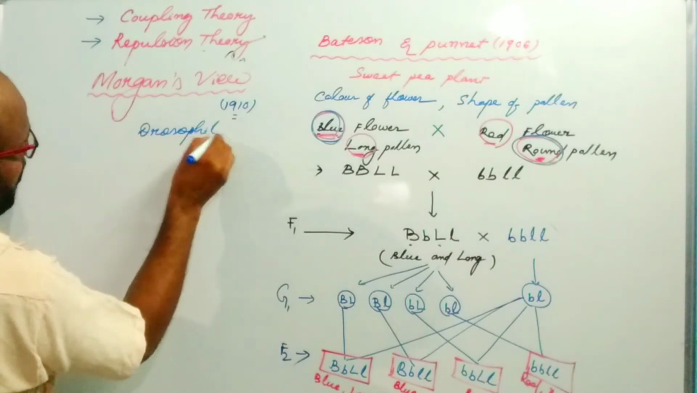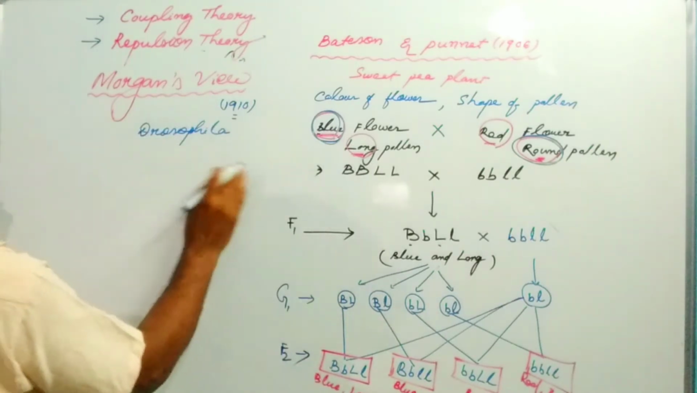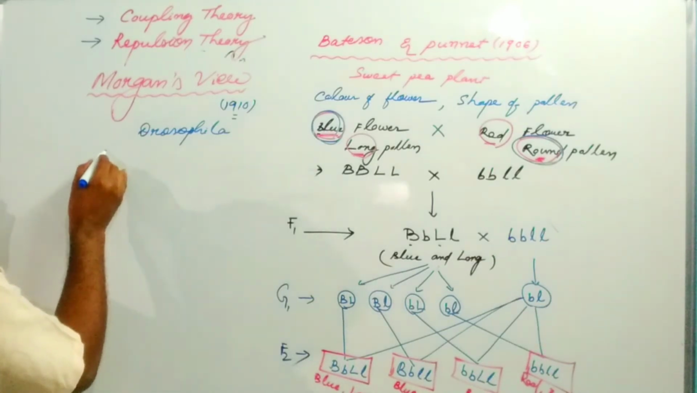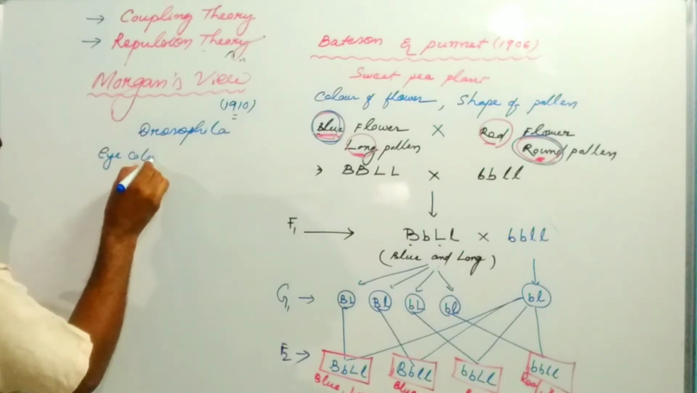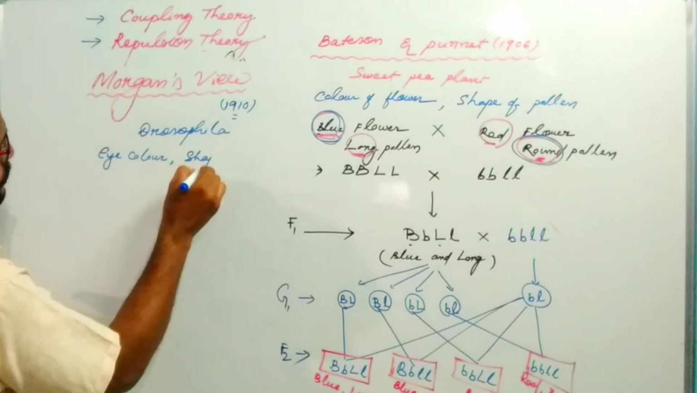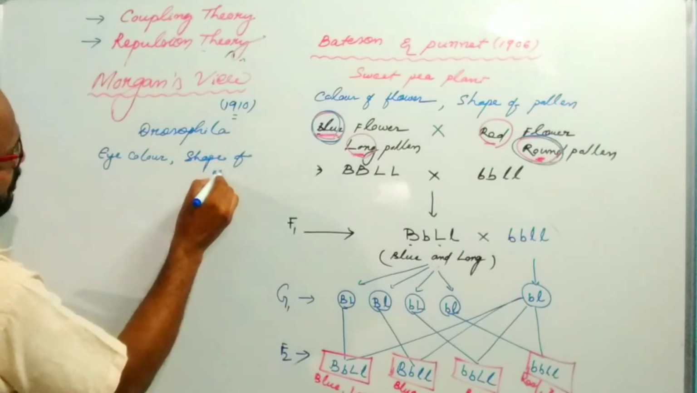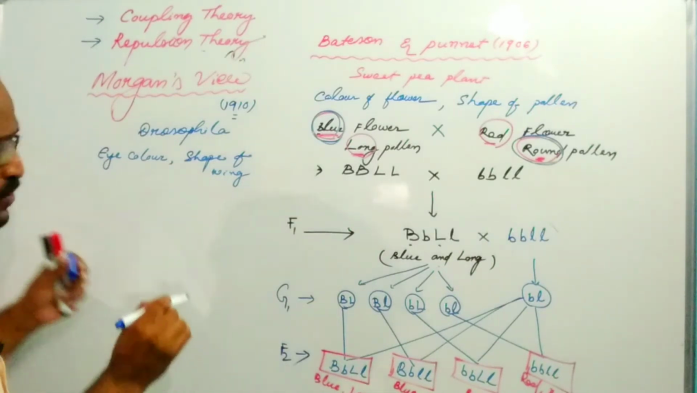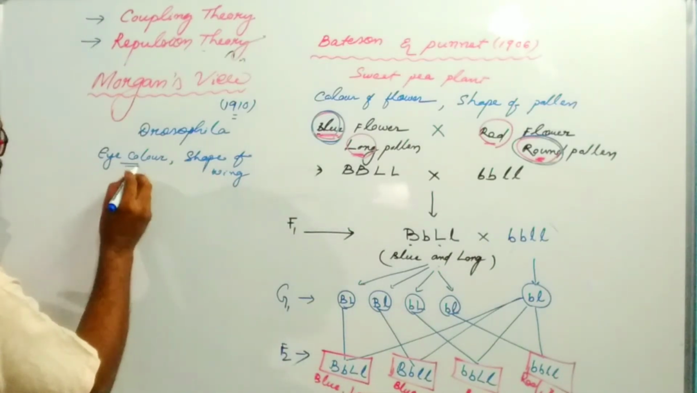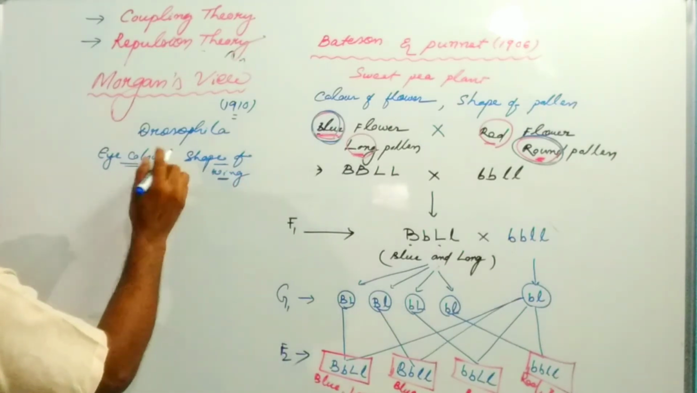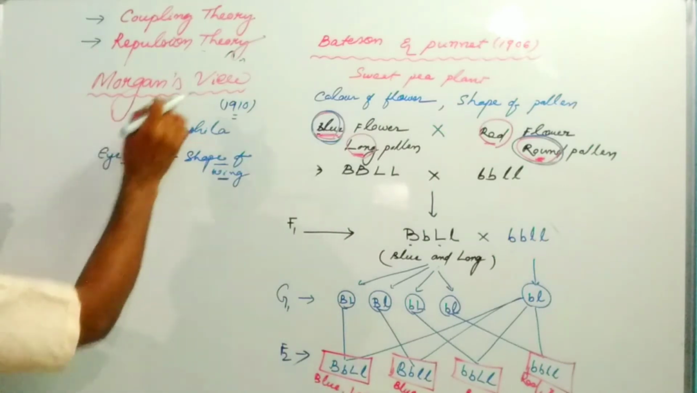This is the fruit fly, Drosophila, and he proposed that the eye color of Drosophila and the shape of the wing of Drosophila are linked to each other. So both genes, the eye color gene and the wing shape gene, are linked to each other. So according to Morgan's views,